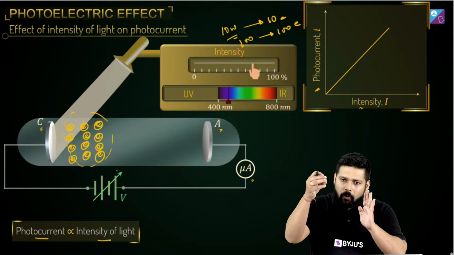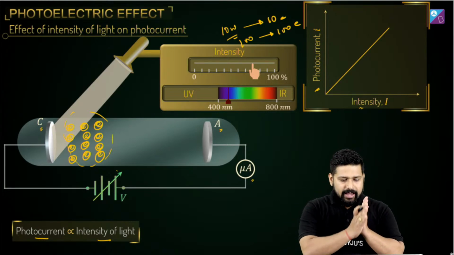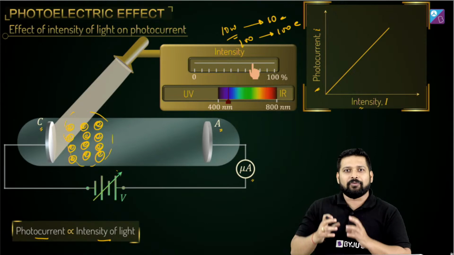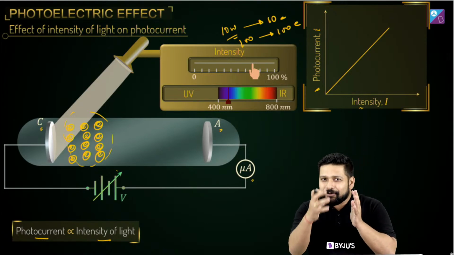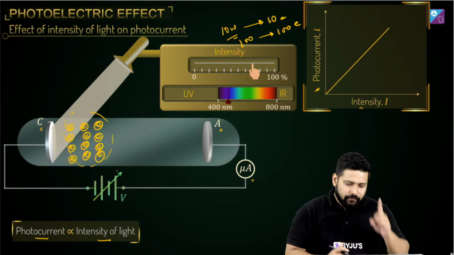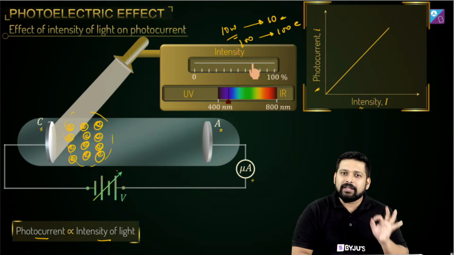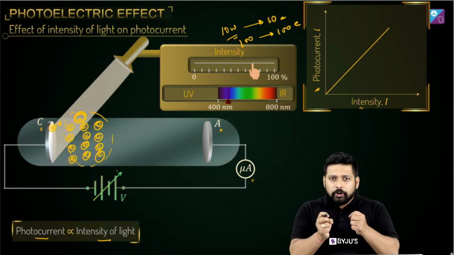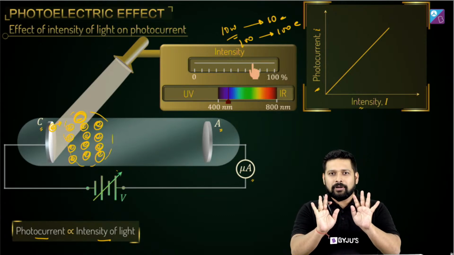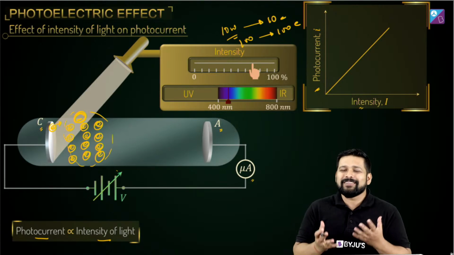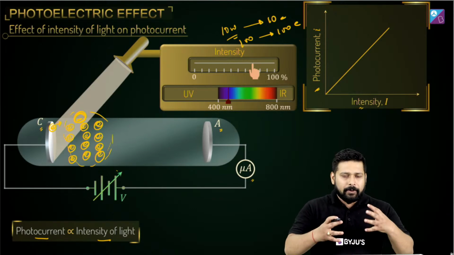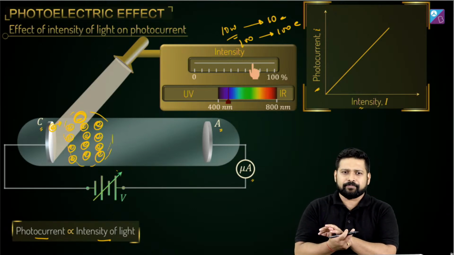The moment this radiation is hitting and electrons are getting ejected, there is a kind of traffic jam of electrons, because a lot of electrons have got accumulated over here, which means in this space, the net charge has become negative, correct? Now imagine the next electron which is going to come outside, it's going to experience a force in the opposite direction. It's going to experience a repulsion, because there is a negative space charge present, because of all this accumulation.